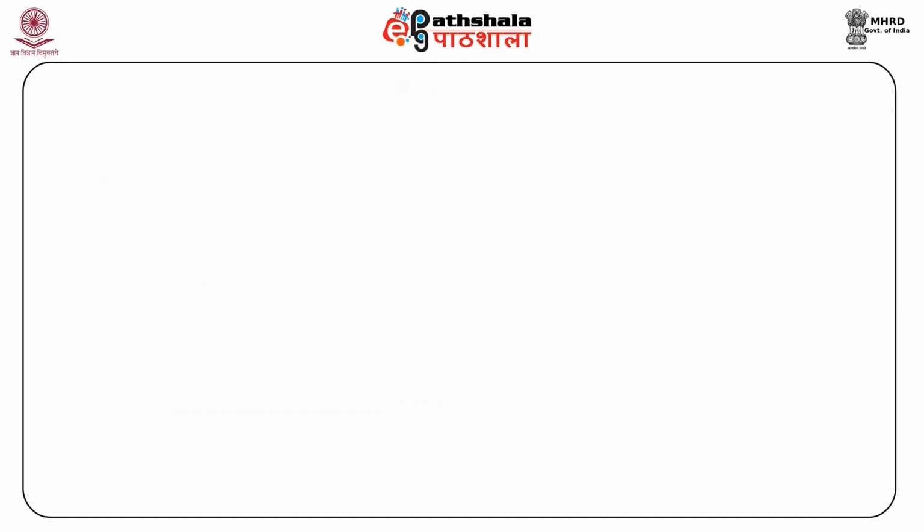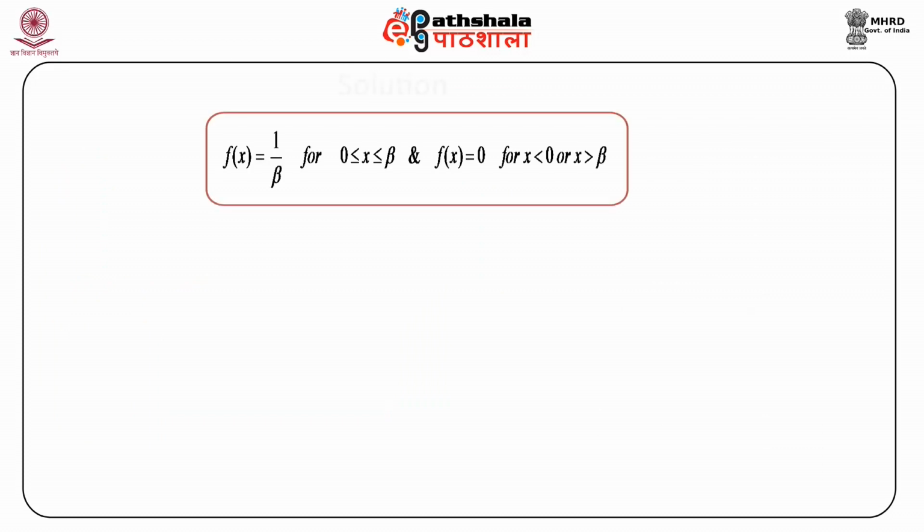The solution to the above problem is that f(x) now is equal to 1 upon beta for x greater than or equal to 0 and less than or equal to beta, and f(x) is equal to 0 for x less than 0 or x greater than beta, which means if it is outside the limits. We cannot use calculus here since the parameter of interest is at a point of discontinuity in the graph for the uniform distribution. However, based on logical analysis, we can arrive at the maximum likelihood estimator for beta.